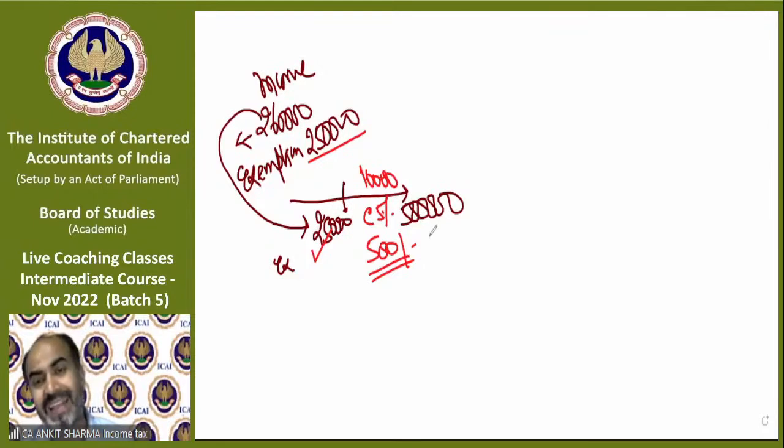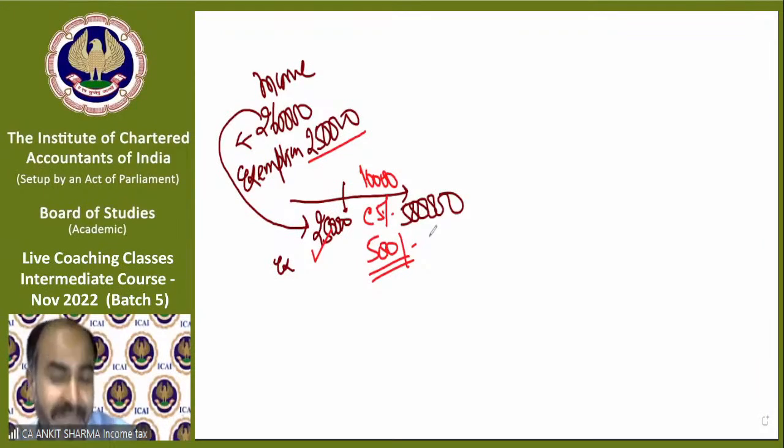You will be treated as a senior citizen for that year. So if somebody is attaining the age of 60 years on 31st March, even then, the benefit of senior citizen he will get in this previous year. So you will get the benefit of 3 lakh rupees even if your birthday is on 31st of March. There is an amendment also in this case, which you will read at the final level, that even if your 60th birthday is on 1st April, this is also a very interesting amendment. Even then, you will get the benefit of senior citizen in the preceding year. But if your birthday is on 2nd April, then you will not get the benefit.